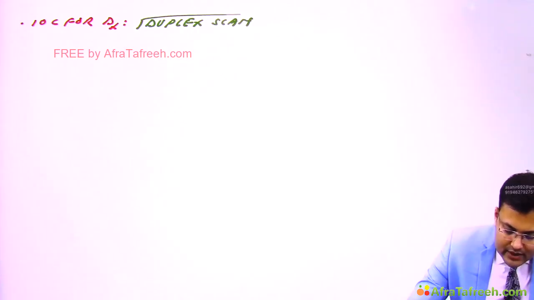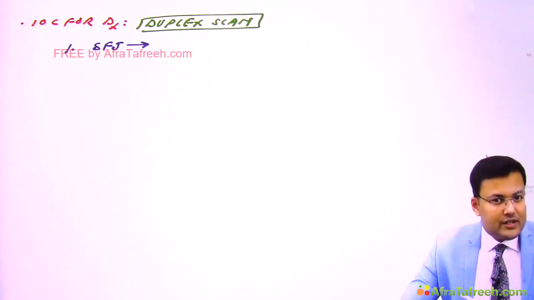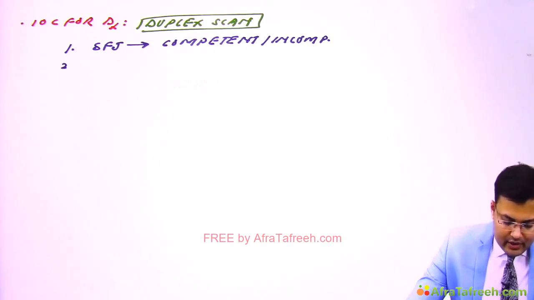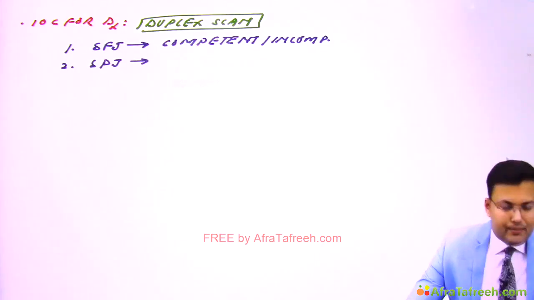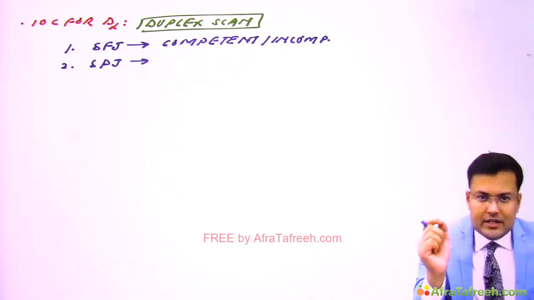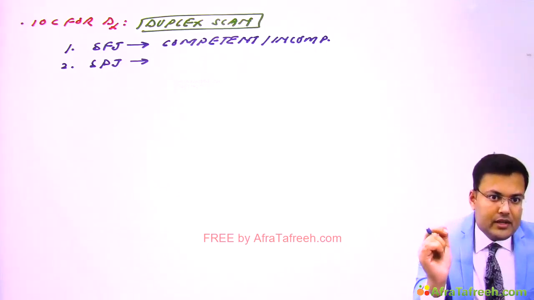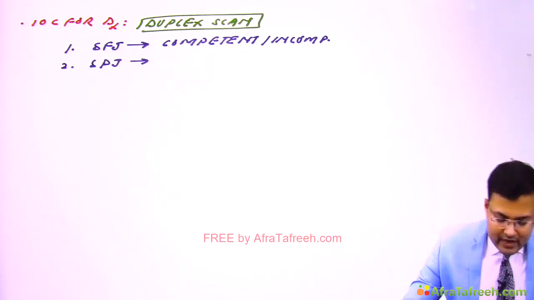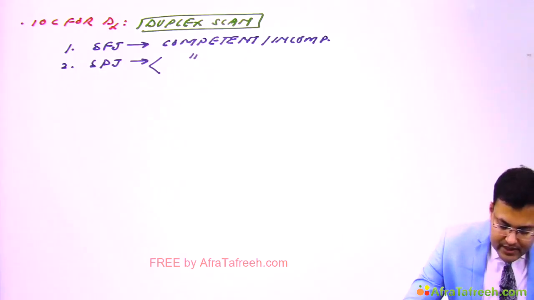So what are the informations you are going to get from duplex scan? First, the status of SFJ, saphenofemoral junction, whether this is competent or incompetent. Second, you can assess the status of SPJ, saphenopopliteal junction. See, saphenofemoral junction location is fixed, 4 cm below and lateral to pubic tubercle, but saphenopopliteal junction is highly variable. So we have to assess whether it is competent or incompetent.